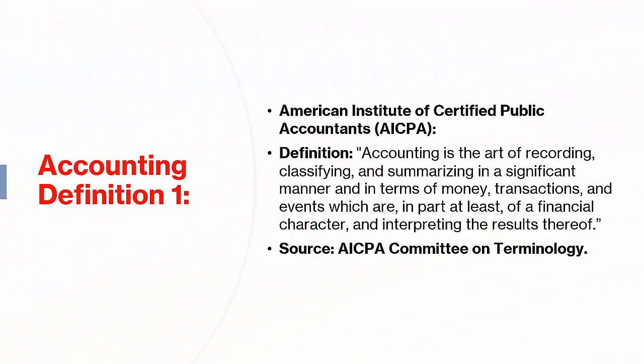Here are 5 highly regarded definitions of accounting from authoritative sources. 1. American Institute of Certified Public Accountants, AICPA. Definition: accounting is the art of recording, classifying, and summarizing in a significant manner and in terms of money, transactions, and events, which are, in part at least, of a financial character, and interpreting the results thereof. Source: AICPA Committee on Terminology.